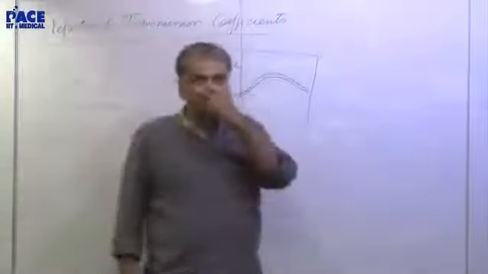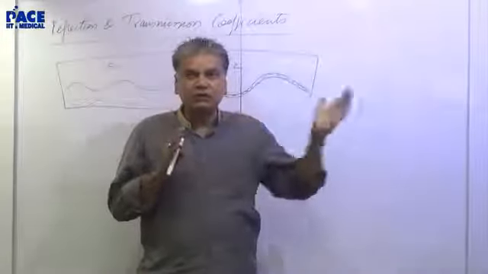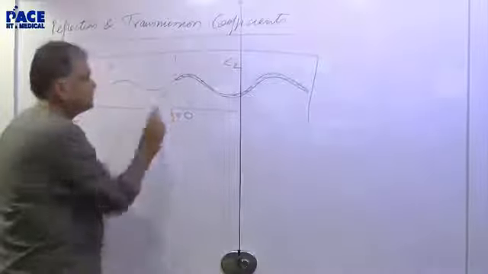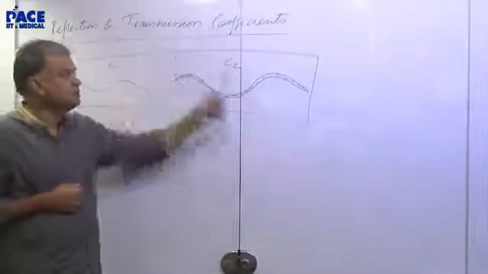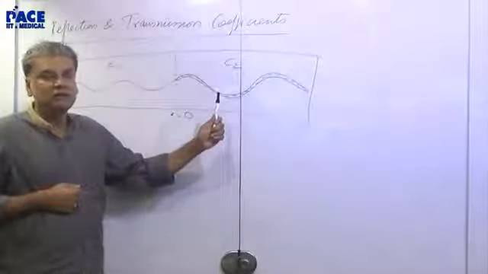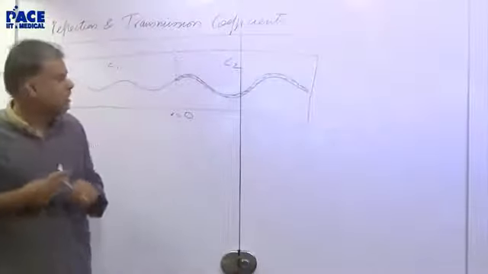Let's say a wave is going from a thin string to a thick string. So we can assume that the speed of the wave here is c2, this is c1, two different media. What happens when a wave goes from one medium to another medium?